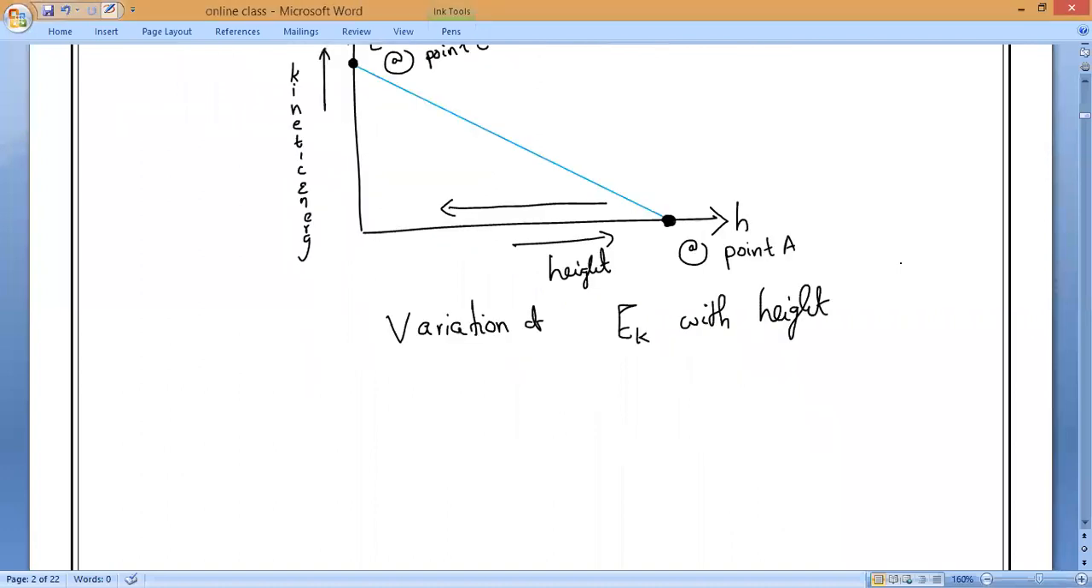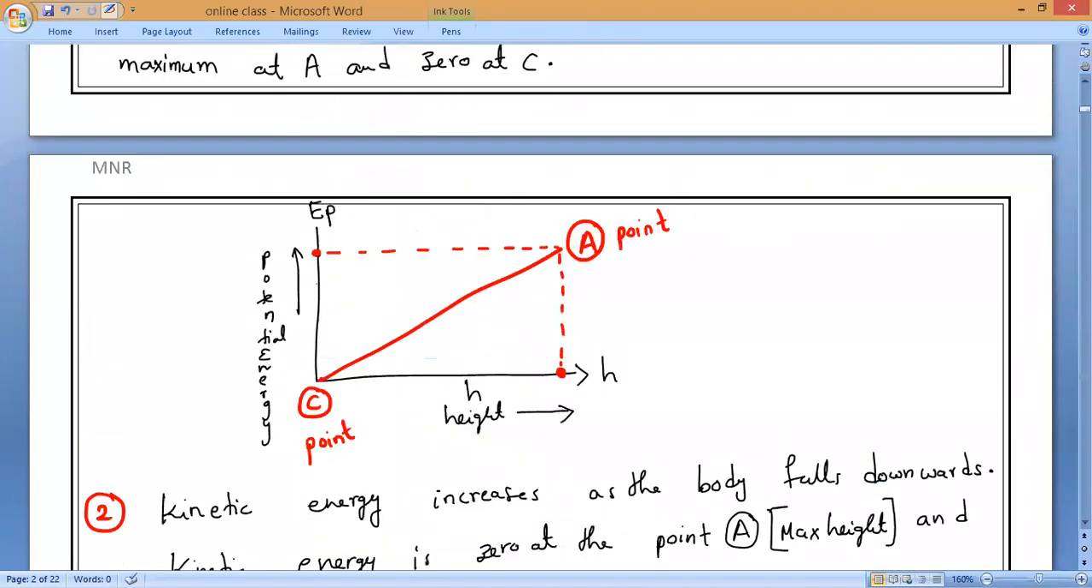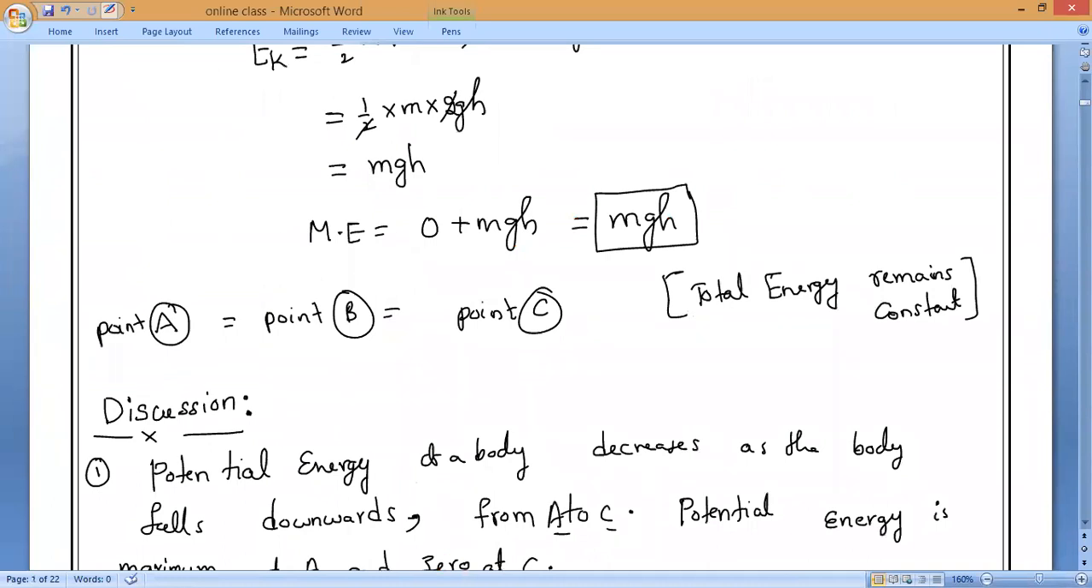That is next, the third one. At every point, something remains constant. What remains constant? Whatever the height, something remains constant. What is that? We have concluded at point A, point B and point C that the total energy remains constant. What is the total energy called? Everybody? Mechanical energy.